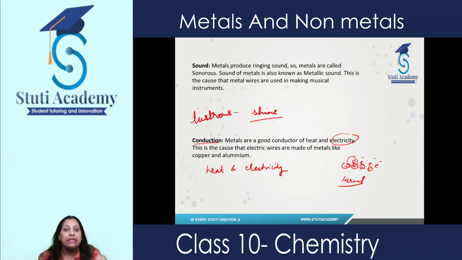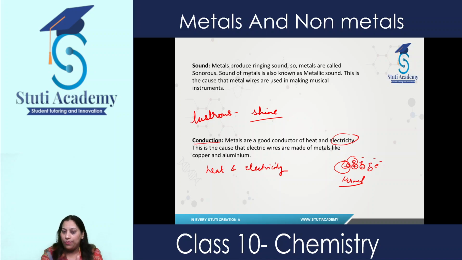So the rate of electrical conductivity decreases, because electrical conductivity is directly proportional to the flow of electrons. More flow of electrons, more will be the rate of electrical conductivity. But if we increase the temperature, these kernels, which are positive charges, act like a hindrance.